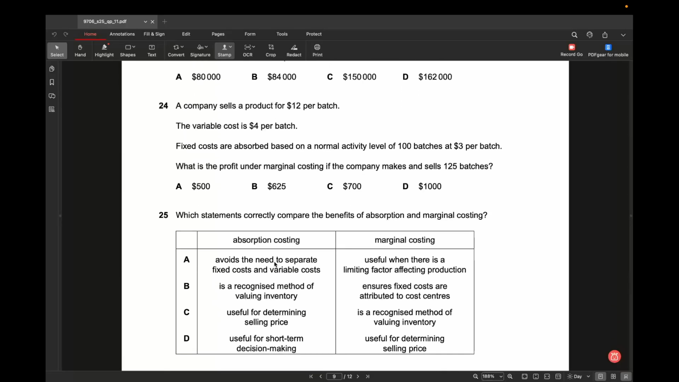Let's go to 24. A company sells a product for $12 per batch. The variable cost is $4 per batch. Fixed costs are absorbed based on the normal level of activity, which is 100 batches at $3 per batch. We need to calculate what the profit is under marginal costing if the company makes and sells 125 batches.